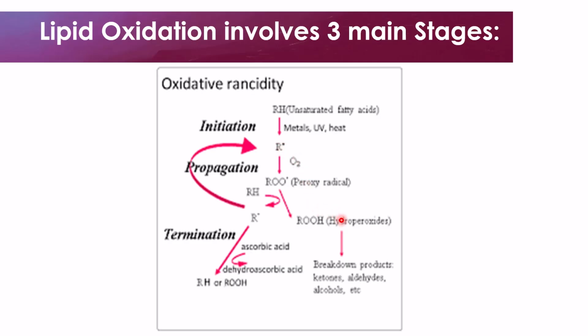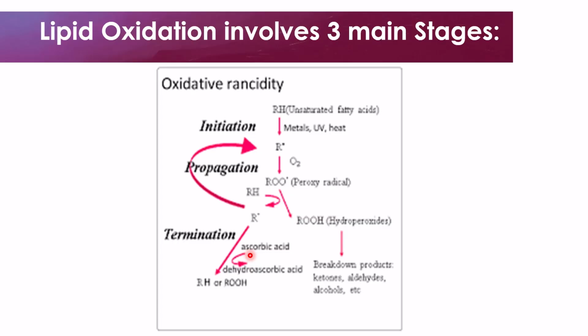hydroperoxide, which upon decomposition produces ketones, aldehydes, and alcohols that are responsible for the unpleasant smell of the lipid. And the termination step, which is our final step, involves the reaction of free radicals to form a non-radical product or stable molecules.